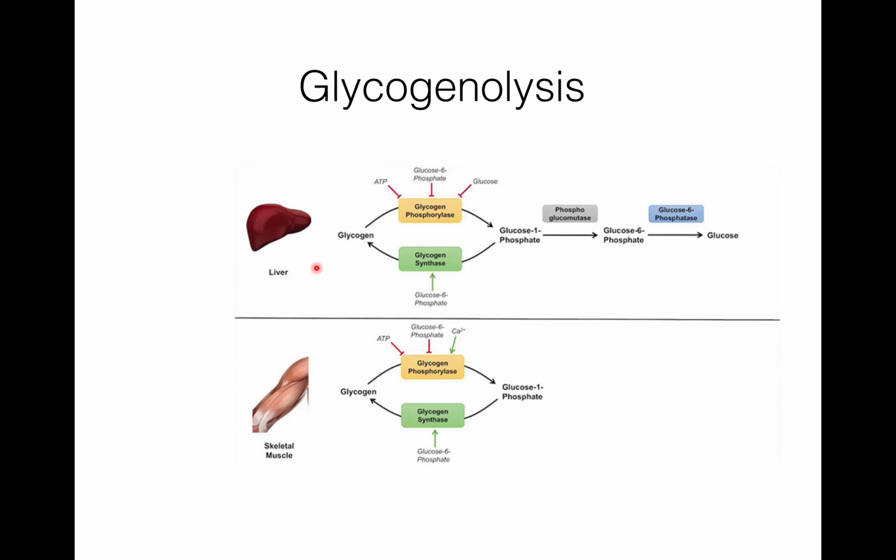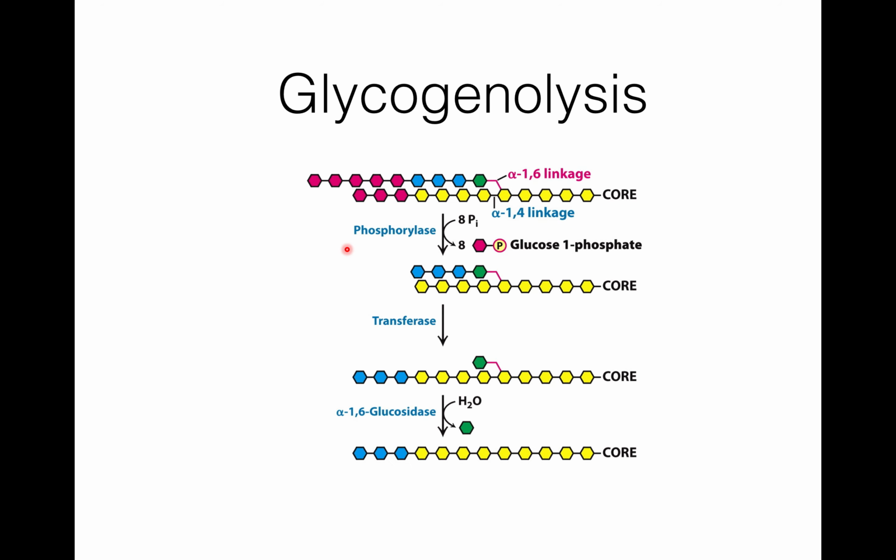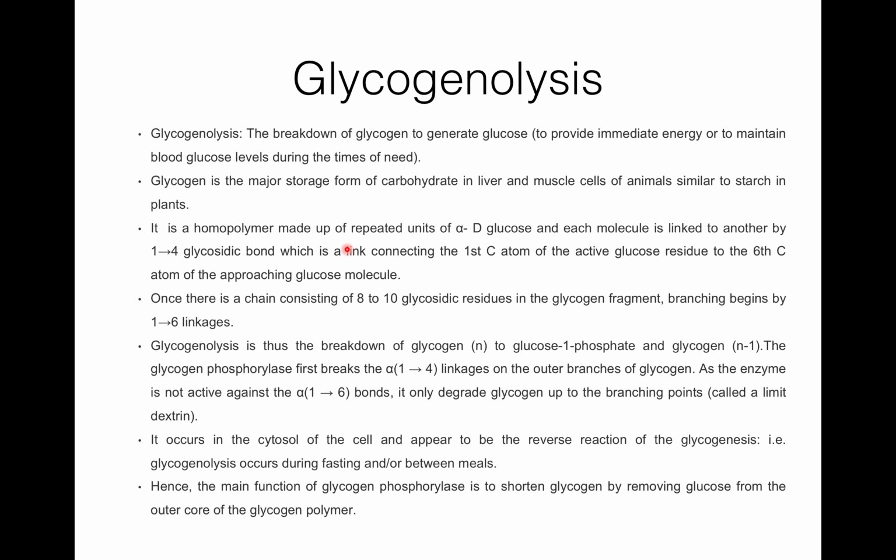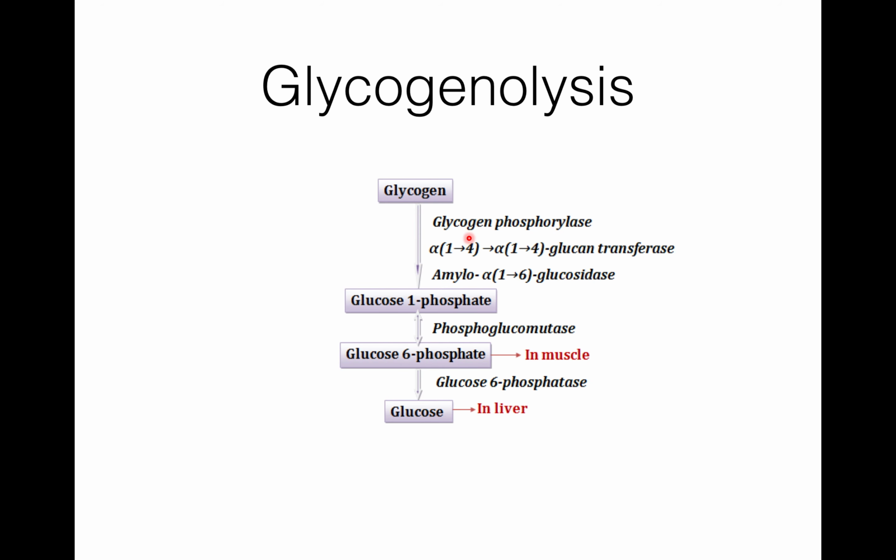So with the help of glycogen phosphorylase, glucose 1-phosphate is released from glycogen. After that, phosphoglucomutase acts on glucose 1-phosphate and forms glucose 6-phosphate in muscles. When glucose 6-phosphatase acts on glucose 6-phosphate, glucose is released, and this occurs in liver.